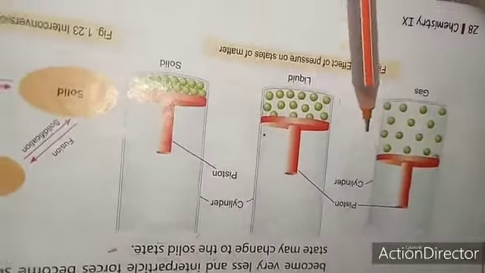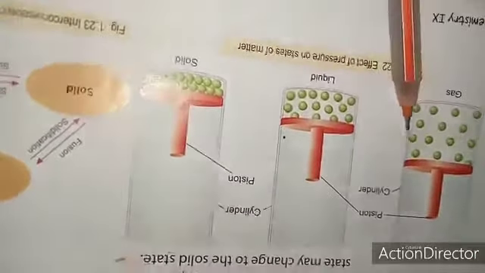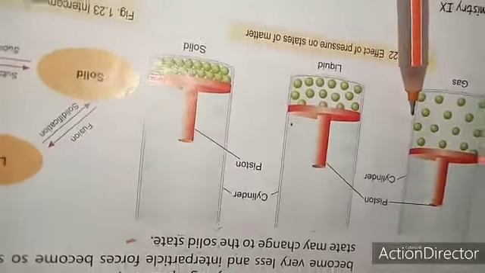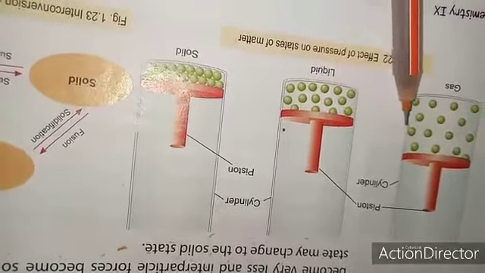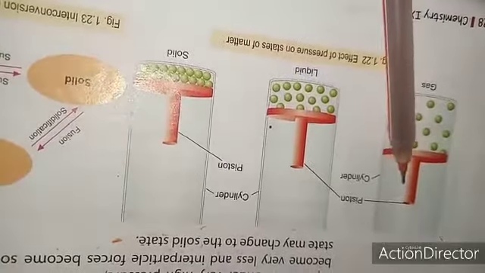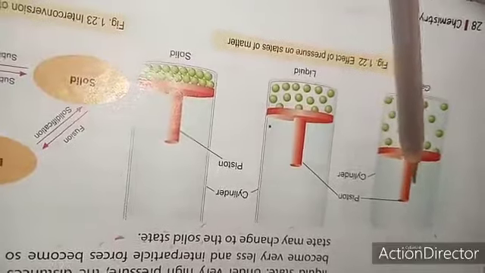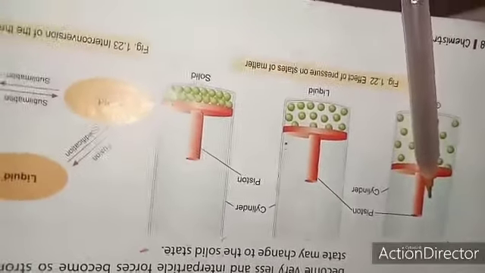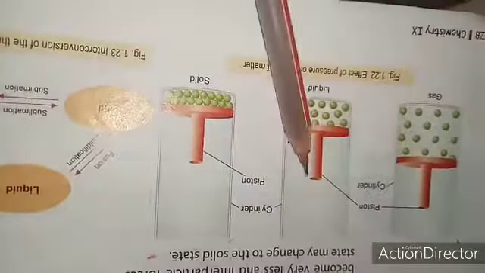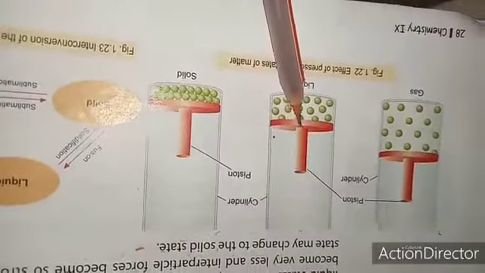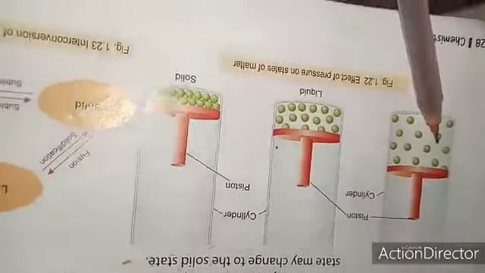To understand the effect of pressure, we take a gas cylinder and apply pressure on it with this piston. At low pressure, the distance between the particles is very large.